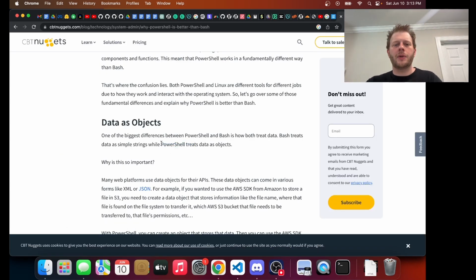Yeah, it treats data as objects. Doesn't that mean PowerShell is better? Like Bash is doing this elementary basic string thing and PowerShell is doing this complex sophisticated object thing. No, again, that actually makes PowerShell more opinionated, less interoperable, heavier weight, and Bash is just simpler and faster and efficient and interoperable.